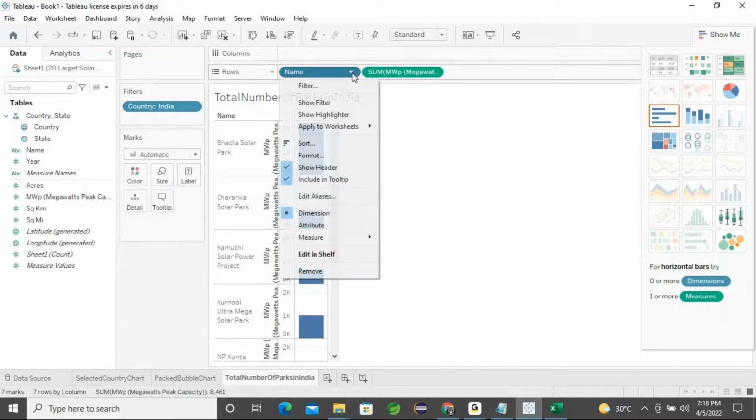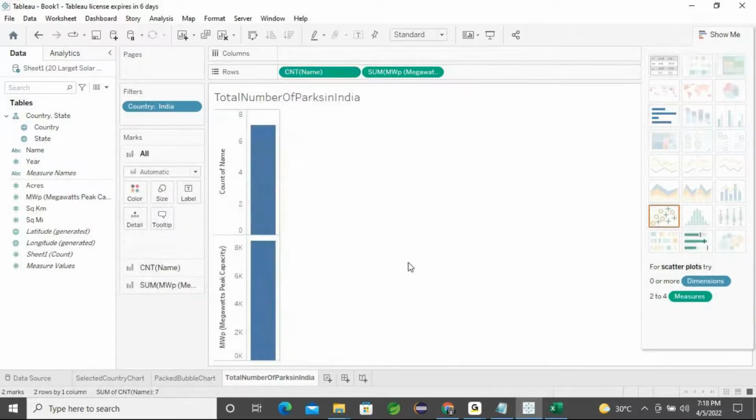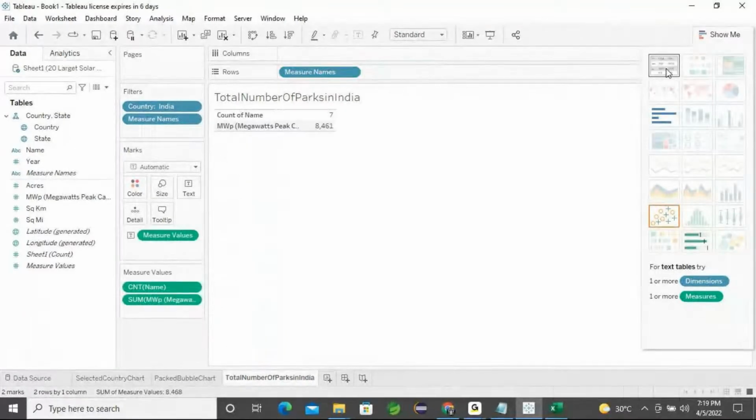Click it, go to measures and apply count, and immediately it is there in some different chart format. I want it in text format, because it is the number 7. In the chart list, you can find the first one. Click that, and automatically you can find the total number of parks, which is 7.